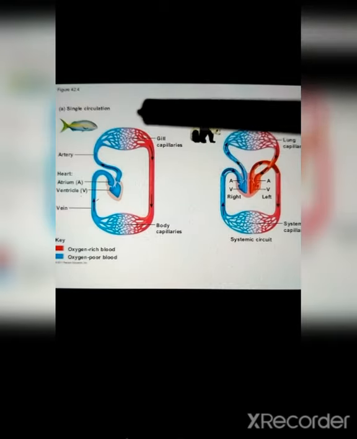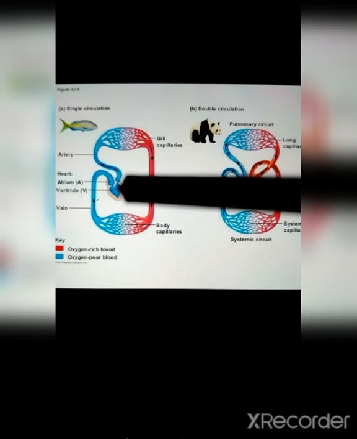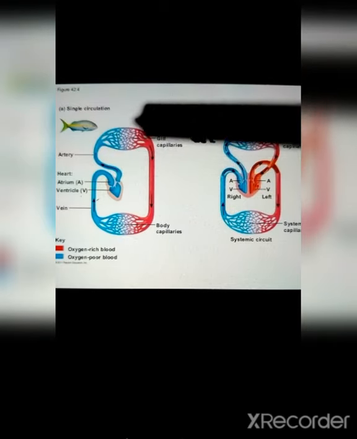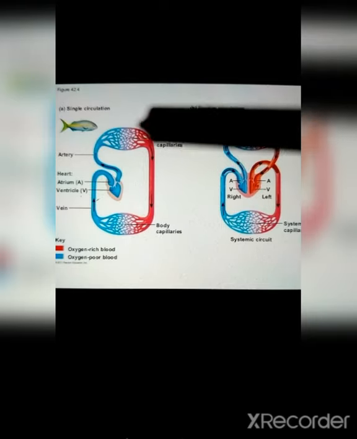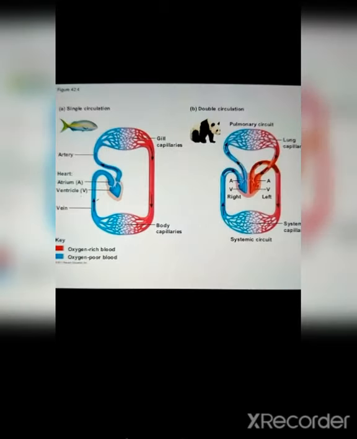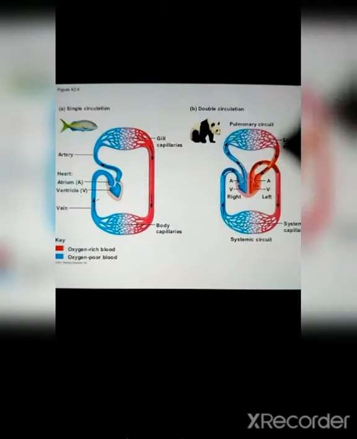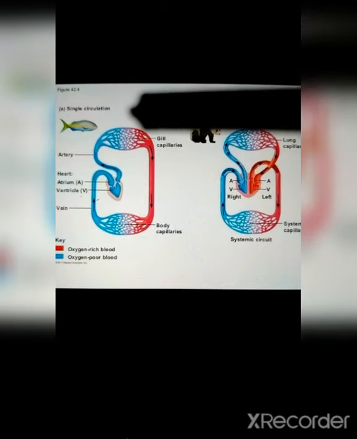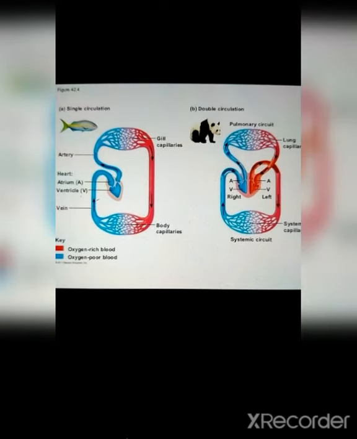With respect to the single circulatory system, you can observe that in fish, with the help of the ventricle, the blood is pumped to the body, and the blood goes to the gills, and the fish receives oxygen with the help of the gills. From there the blood is supplied to the entire body, and again it comes back to the heart with the help of the atrium. So there is a single circle being formed here. This is quite simple, but this is a bit complicated and complex. This is the single circulatory system and this is the double circulatory system.